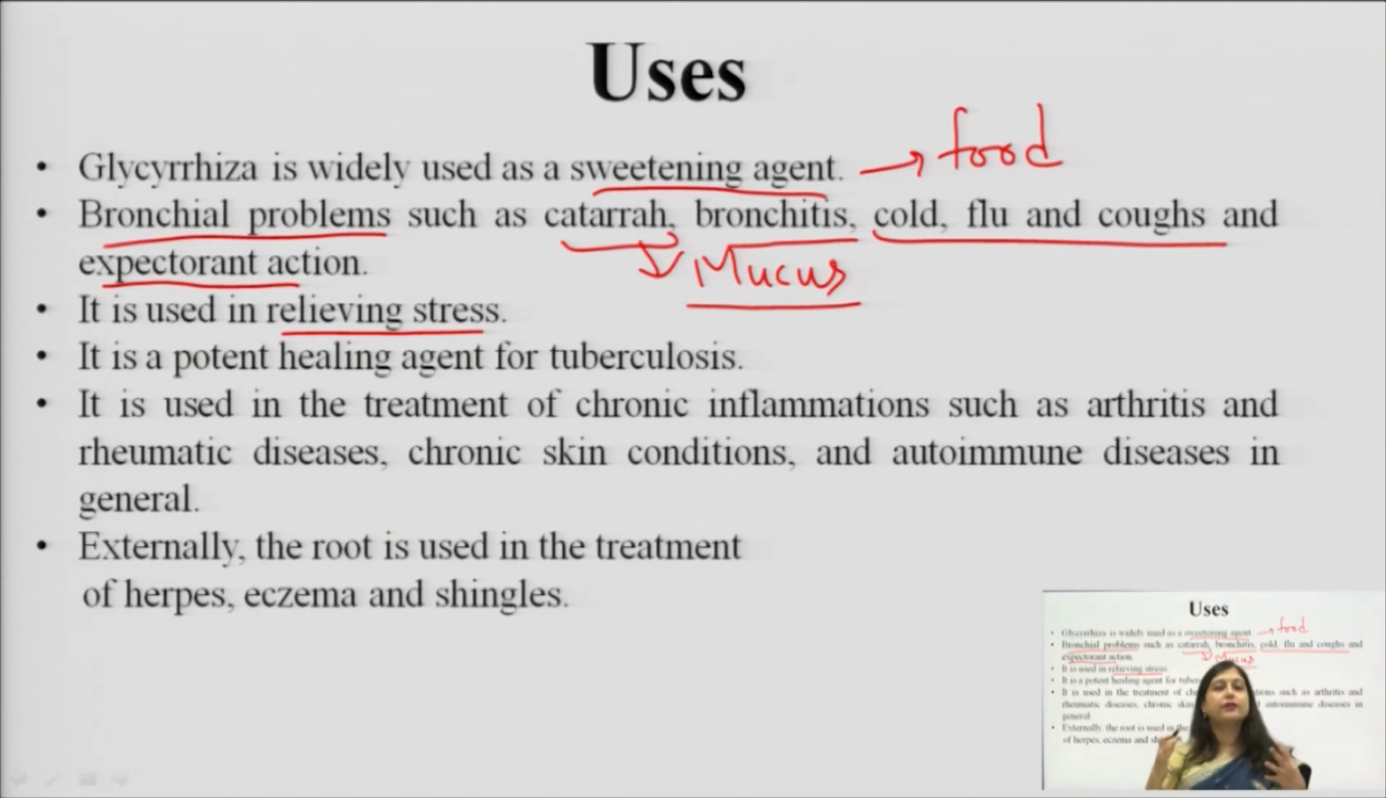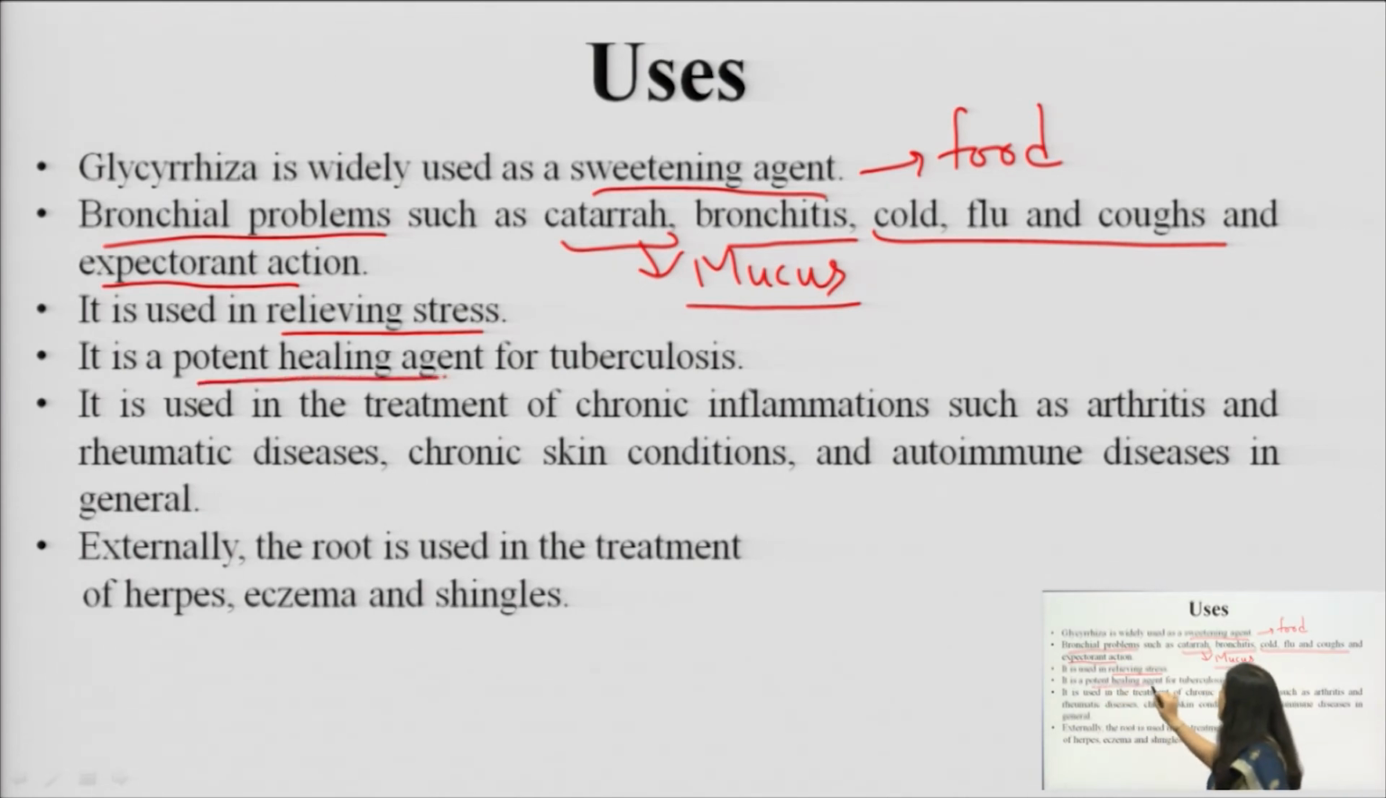Then it is used in relieving stress. It reduces the stress. Here I am not talking only about the respiratory stress, but the mental stress also. The glycyrrhizic acid is very well known to reduce the mental stress. In today's time, when people are having many disorders due to the stress of the lifestyle, it acts as a relaxant for those stress conditions.